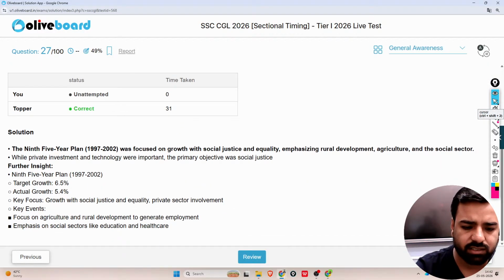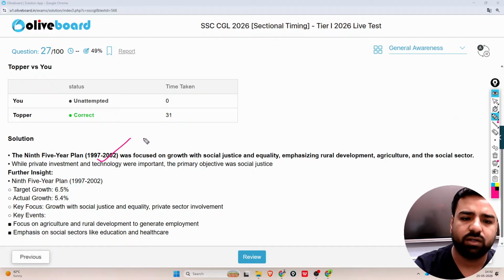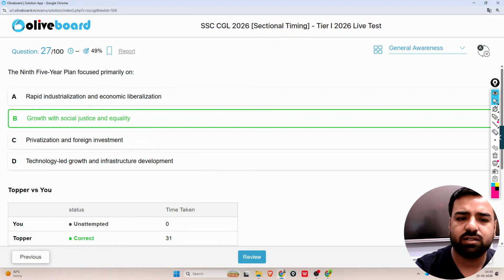But there are a few things that I want to tell you. The 9th 5-year plan was from 1997 to 2002, and it focused on growth with social justice and equality, emphasizing rural development, agriculture and the social sector. The target growth was 6.5%, but the actual growth was 5.4%. So here the correct answer was B. What is the next question?